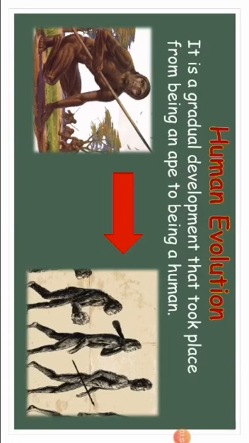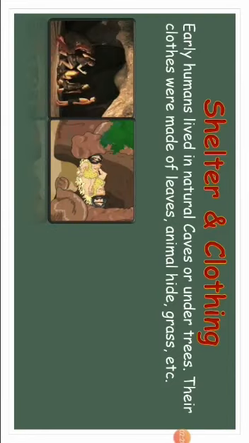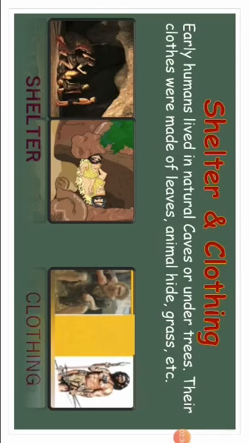Shelter and clothing. Shelter means where did early humans live? Early humans lived in natural caves or under large trees. Clothing means what did they wear? Their clothes were made of leaves, animal hide, which means animal skin, grass, etc. These were natural caves. Early humans used to live here. What did they wear? They wore skin of animals.